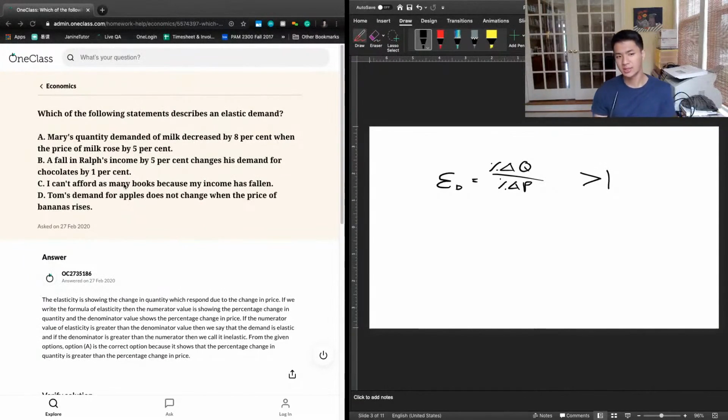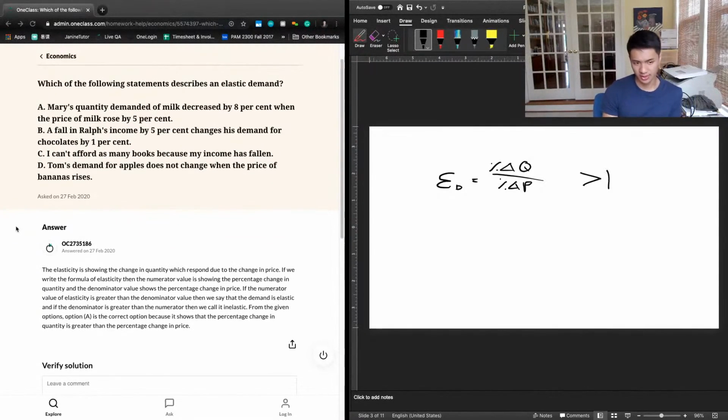And finally D, Tom's demand for apples does not change when the price of bananas rises. But the difference is that we're talking about two different goods here, whereas for elasticity of demand, we only want one good. What they're talking about in D is something called cross-price elasticity. Again, a completely separate type of elasticity. So we don't have to worry about that. So A is going to be the right answer here.